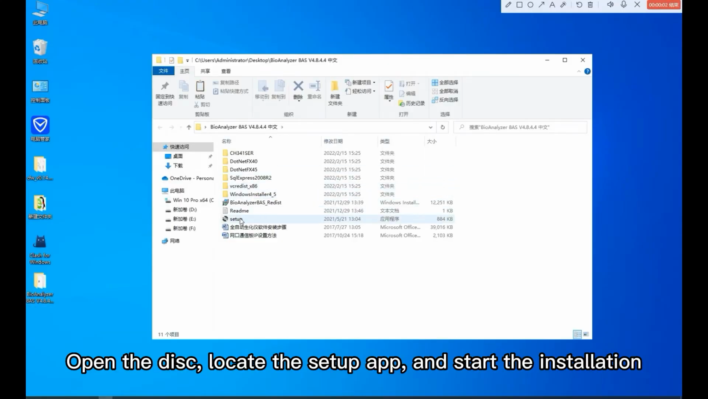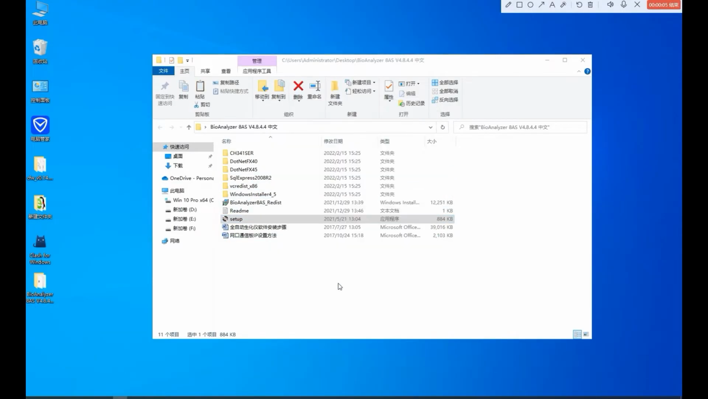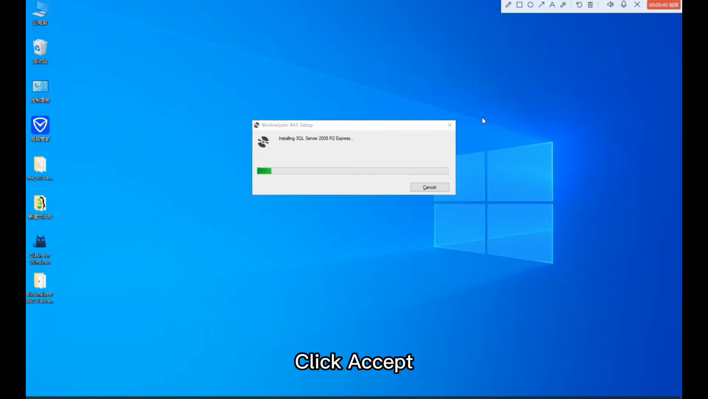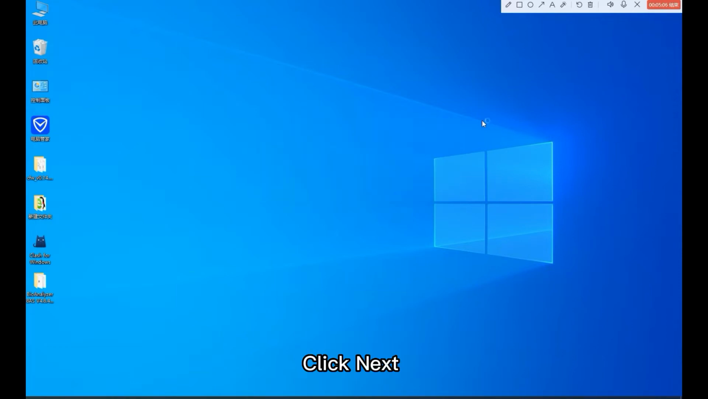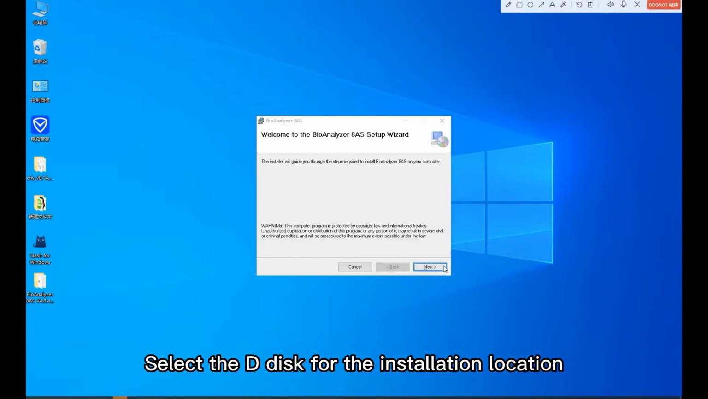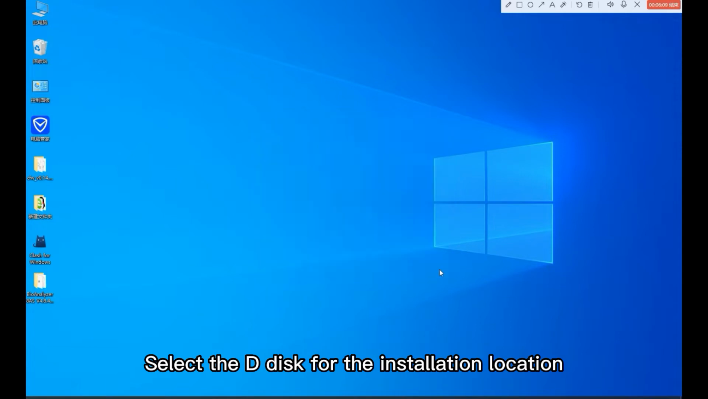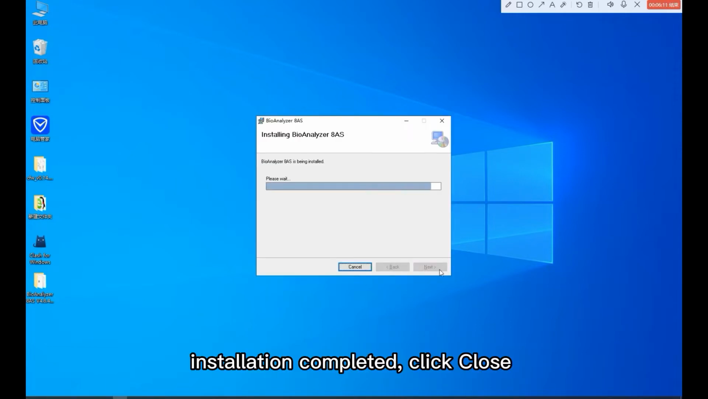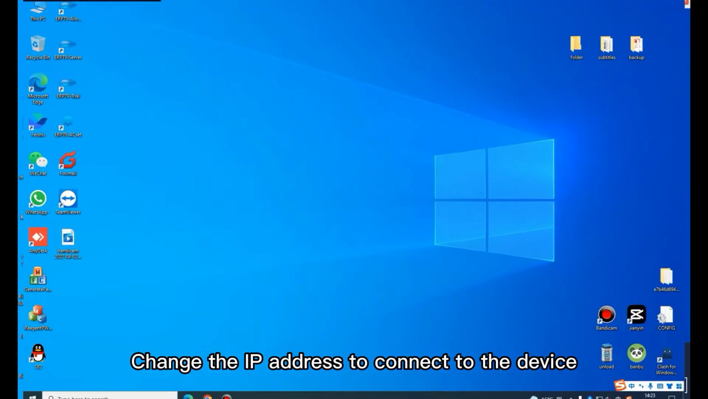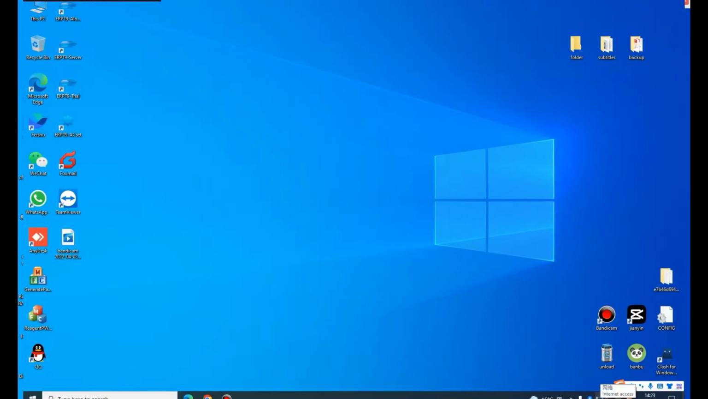Open the disk, locate the Setup app, and start the installation. Click Accept. Click Next. Select the D disk for the installation location. Installation completed, click Close. Change the IP address to connect to the device.